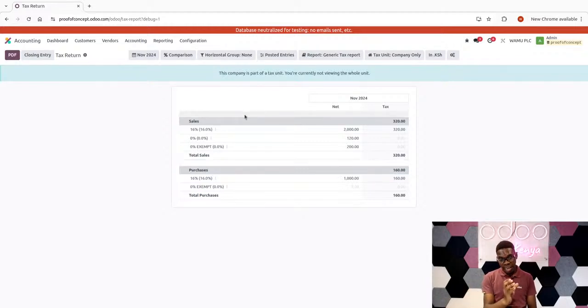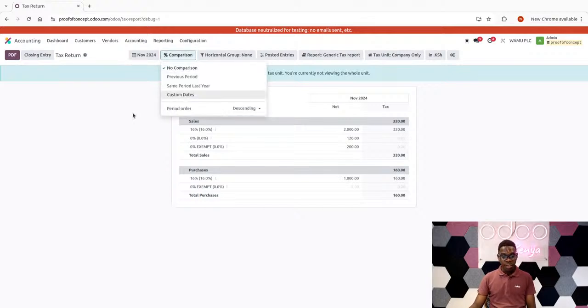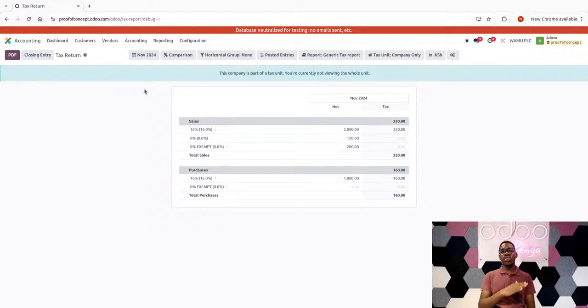But even before you close the entry, a key thing I would like you to understand is the basics. For example, here we have some filters that could really be of added value to you, such as the comparison filter. What this comparison filter is meant to do is assist you in understanding a trend analysis of what has been happening over the periods.